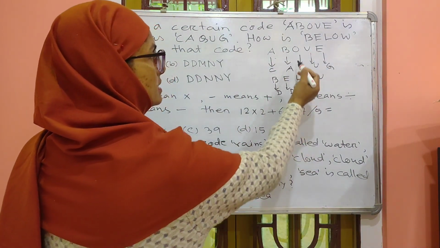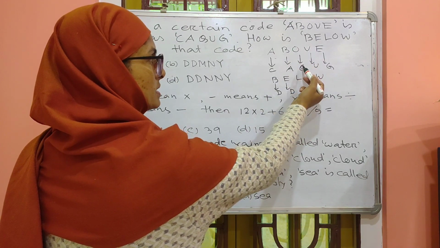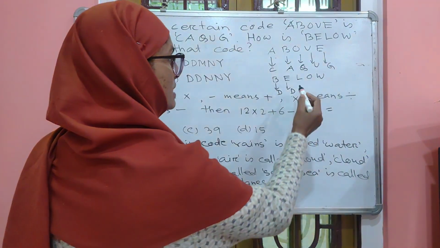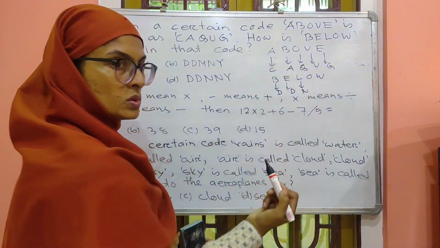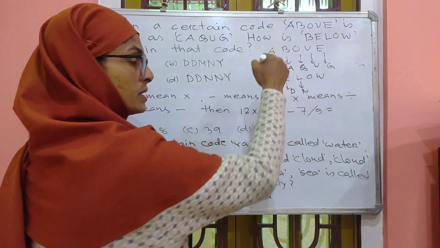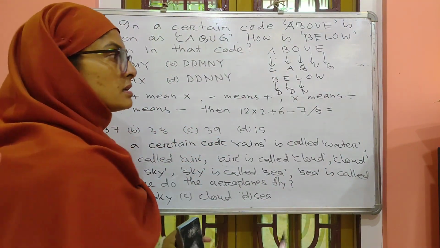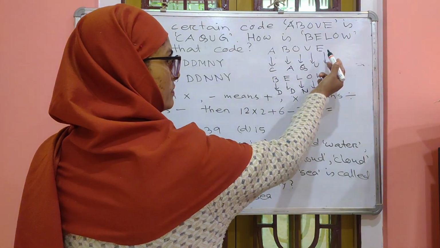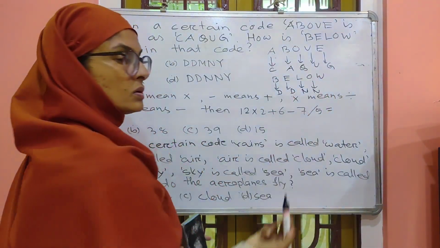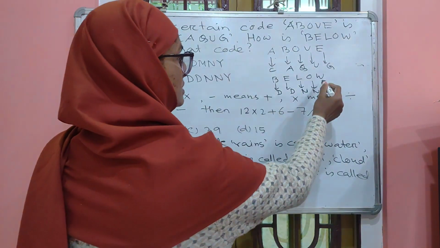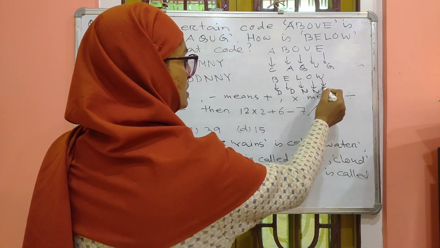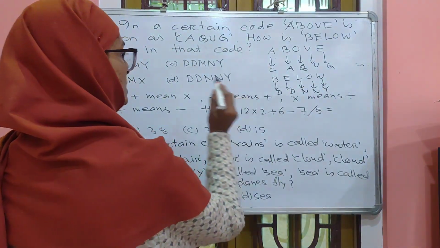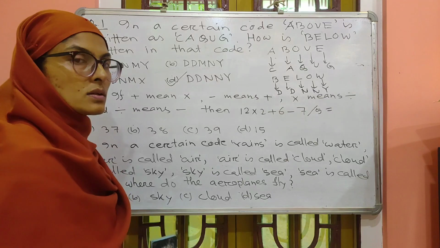D, D. O, next P, next Q. L, next M, next N. For V, U. That means before V, U is there. Before O, N. E, F, G. Here W, X, Y. That means in place of W, you have to write Y. The option is DDNNY. DDNNY is the correct option.